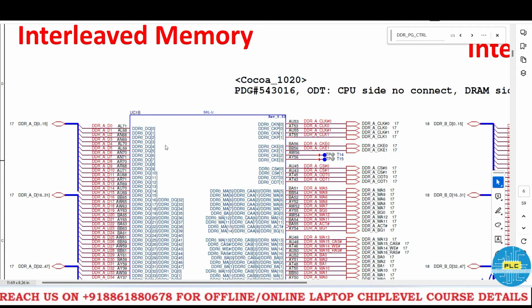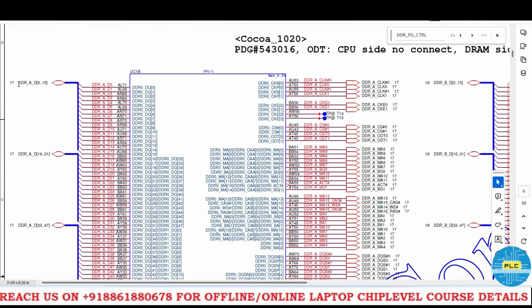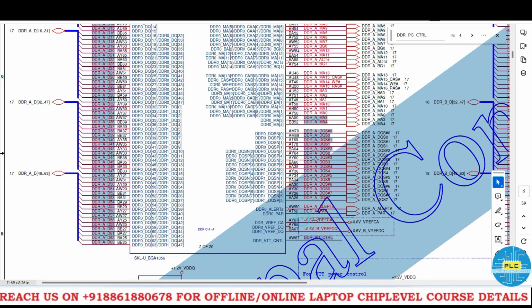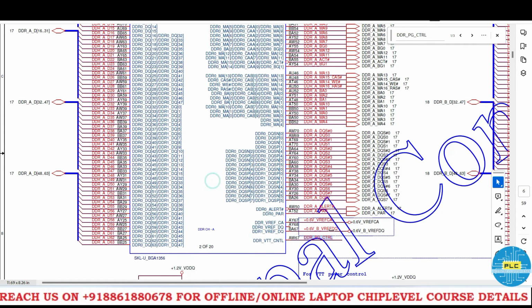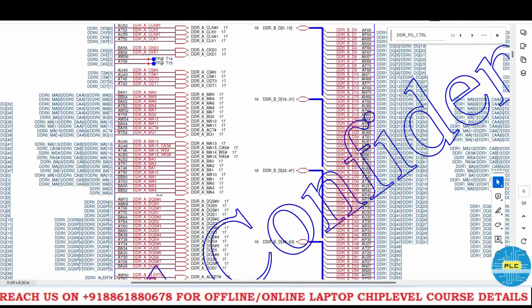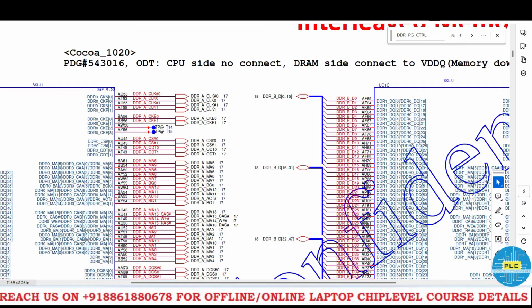See, this is the PCH side, U1B SKL-U. This is the memory part, interleaved memory. What does it contain? It contains DDRA. It's a bidirectional communication channel, right? When it will start, we will check one by one. See, this 0.6 volts we got, right? Even the reference we also got. DDR PG control, one more voltage it is releasing. So these are all outputs from the PCH.